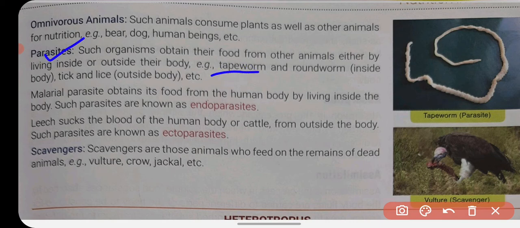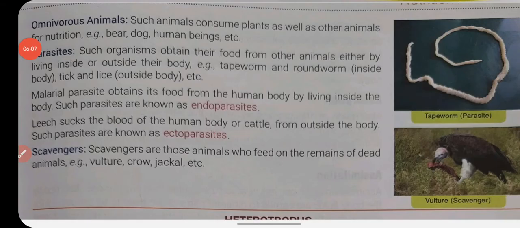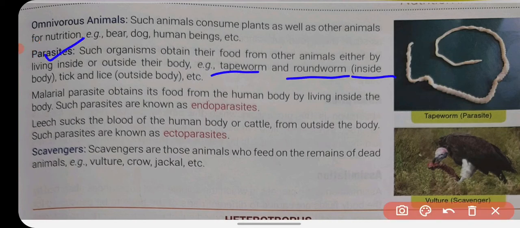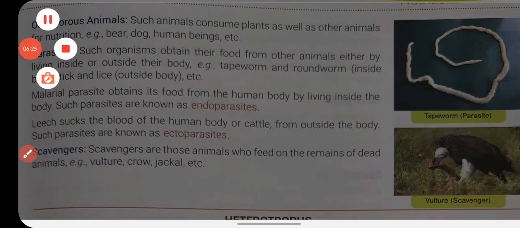Like tapeworm and roundworm, they live inside the body, and for example tick and lice live on the outside of the body. So the organism can live inside or outside the body of another organism and obtain its nutrition.